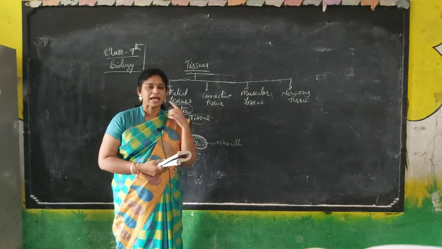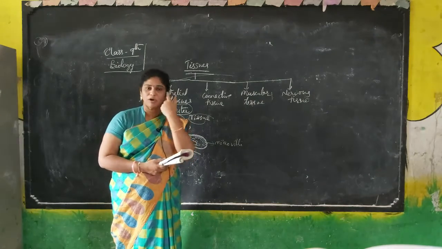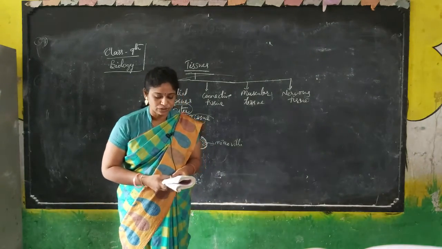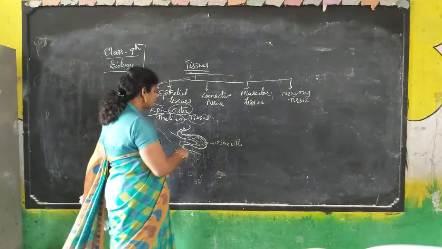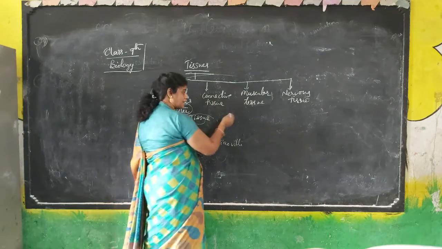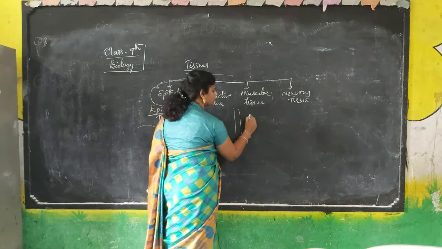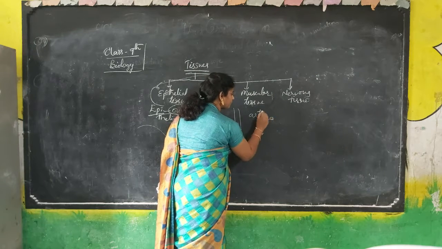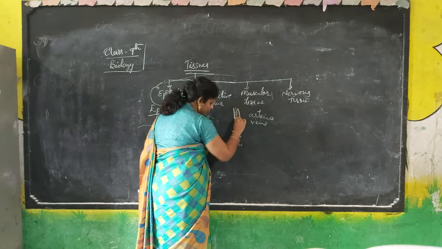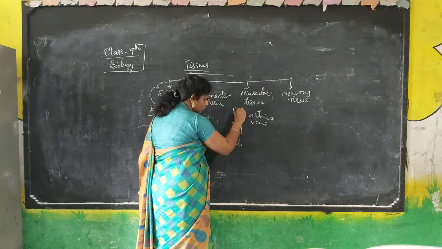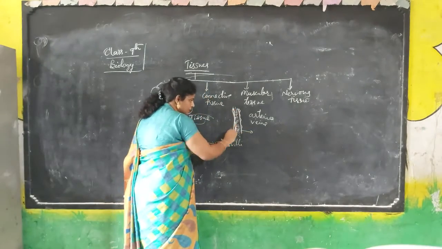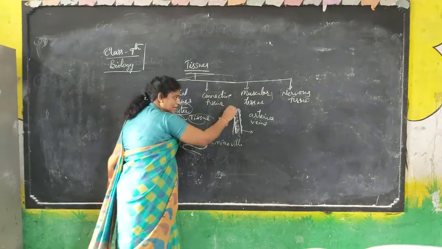Look here, the lining of the mouth, inside lining of the mouth, outside also epithelial tissue, inside also epithelial tissue only. Lining of blood vessels, lining of intestine, lining of stomach, for example. Blood vessels, you know very well, are arteries and veins. Blood will be moving from the center, so the blood vessel is also made up of the outermost layer, not inner layer.